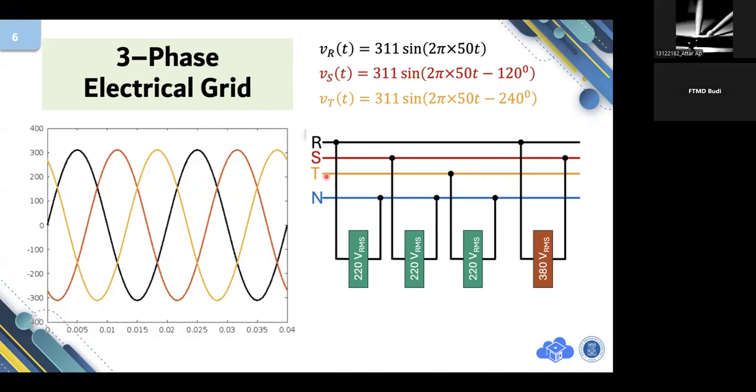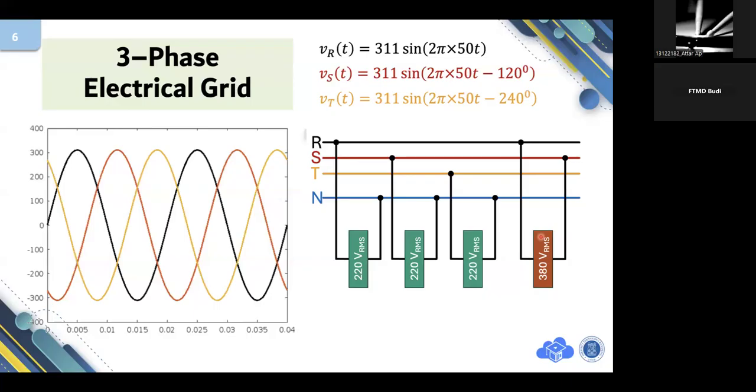Please make sure that if you want to combine two lines, they have identical phase: R with R, or S with S, or T with T. The way you check them is by using a voltmeter. If you measure two lines and you get 380 volt RMS, it means that the phases are different. But if you get zero, you have the same phase.